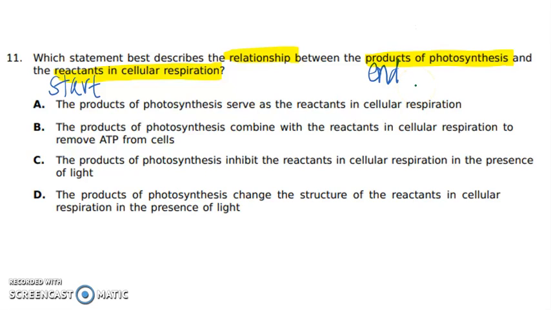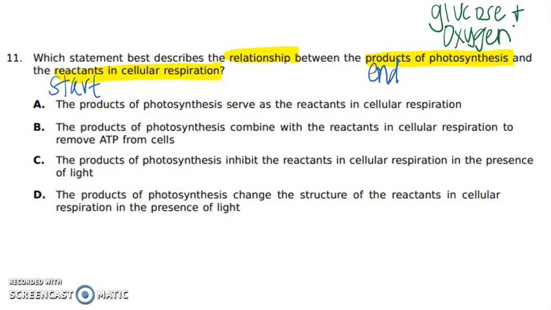So remember that the whole goal of photosynthesis is for an autotroph, an organism that can make its own food, to make glucose, that's the sugar, and then it's also going to release oxygen as a gas.